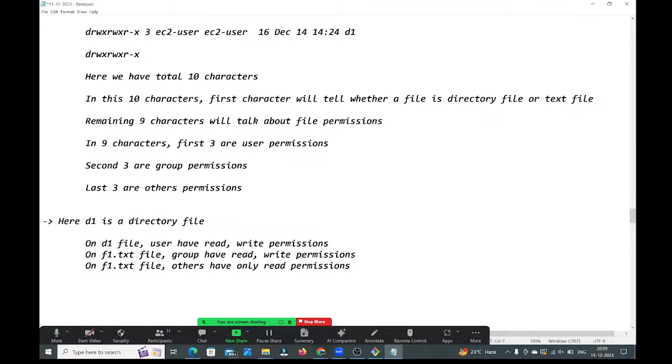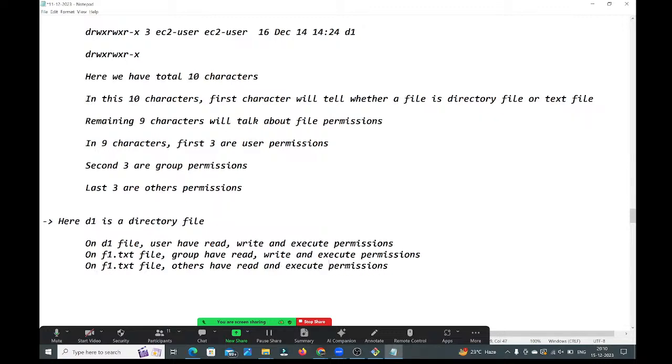On the d1 file, user has what permissions, guys? Read, write, and execute permission. Same, group also has read, write, and execute permission, guys. Next, others have read and execute permission, guys.